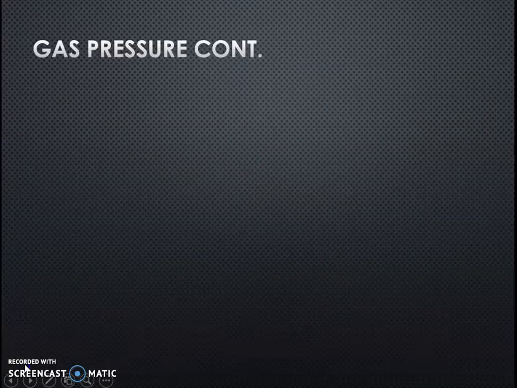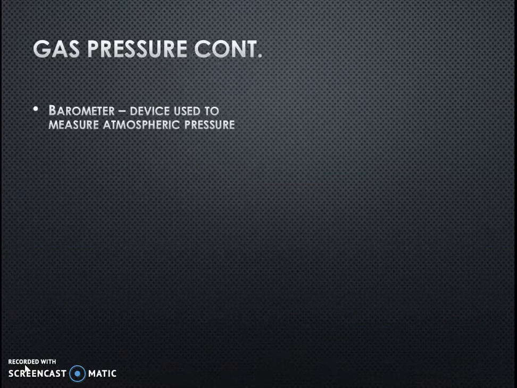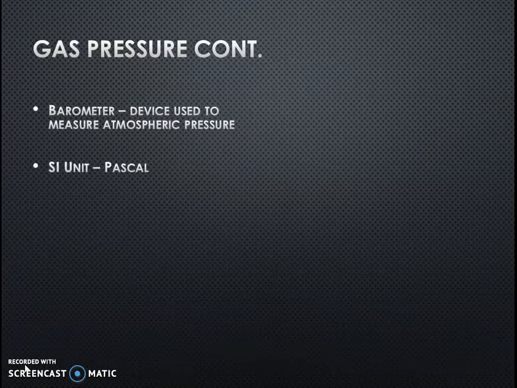So the atmospheric pressure we just discussed can be measured with what we call a barometer, the barometric pressure. It's a device, again, that we use to measure the atmospheric pressure. And the SI unit for pressure is a Pascal. But like grams, they're really small. So we usually talk about pressure in terms of pascals, but actually kilopascals.